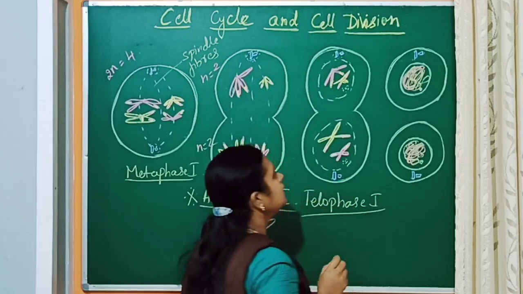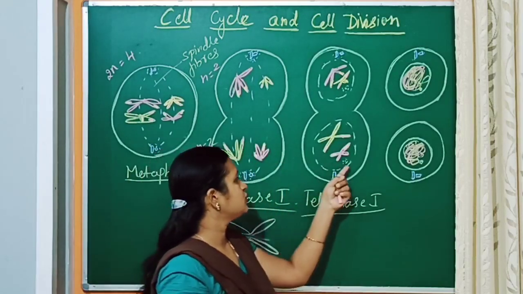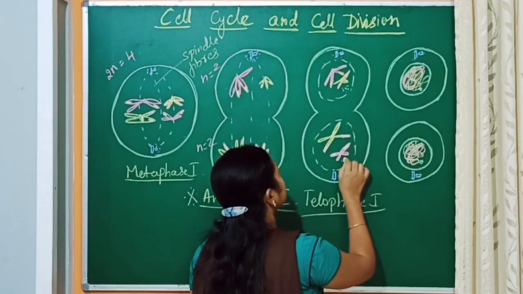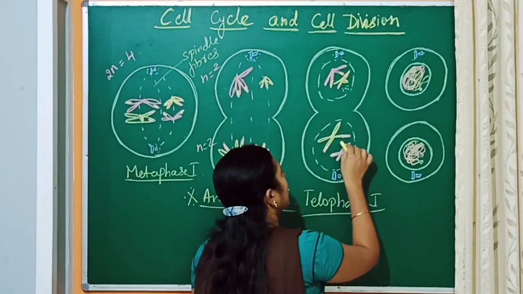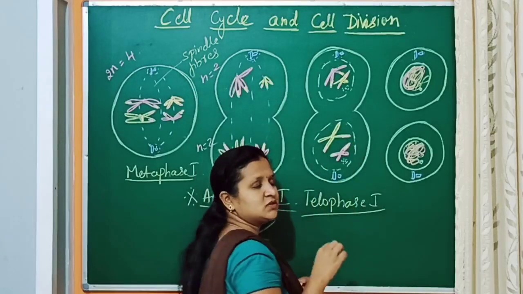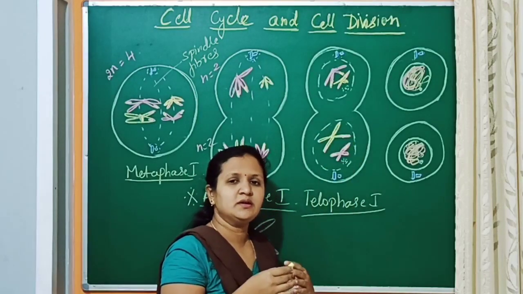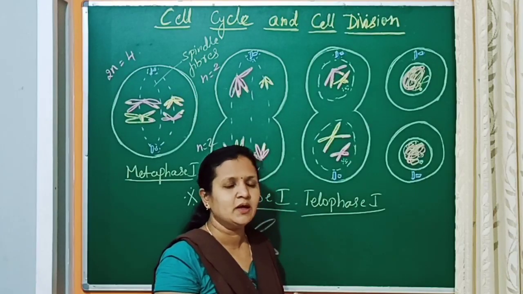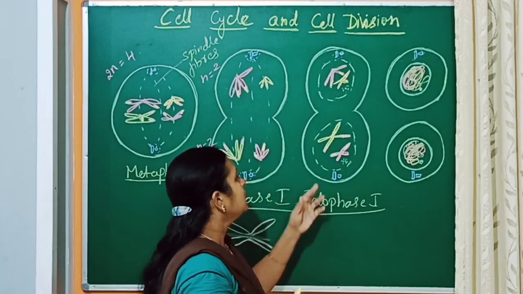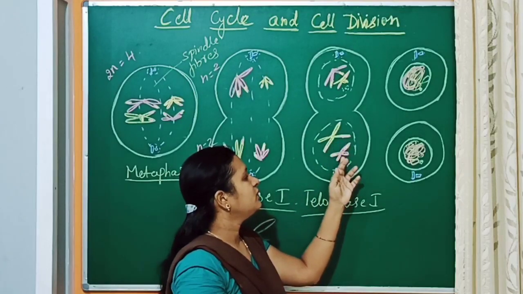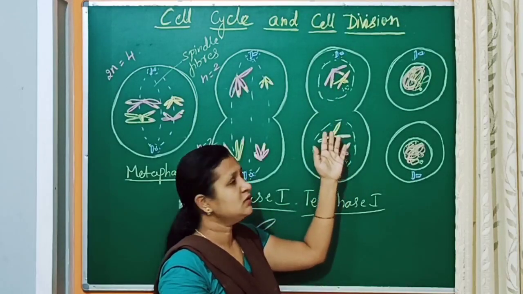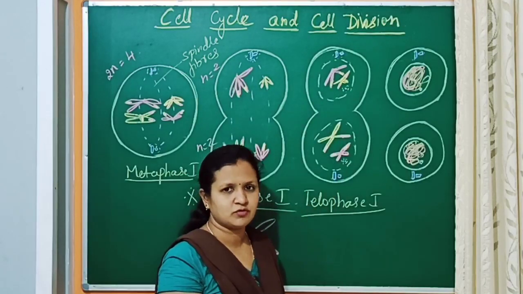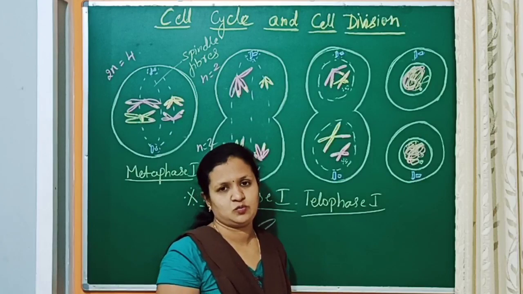In telophase 1, the nuclear membrane and nucleolus are going to reappear, and the chromosomes start to decondense and get converted into a chromatin network. The nuclear membrane and nucleolus are synthesized, and two daughter nuclei are formed with haploid chromosomes.